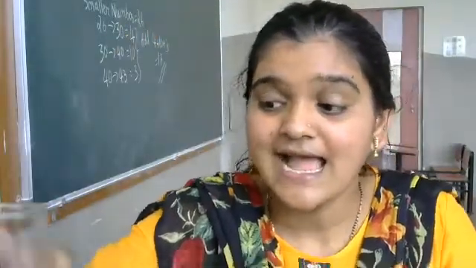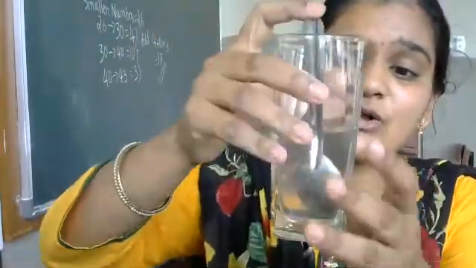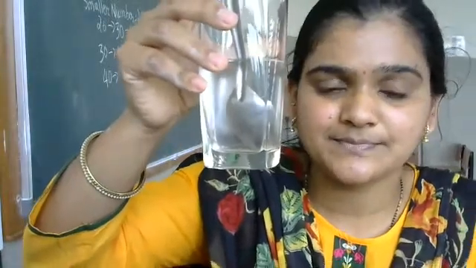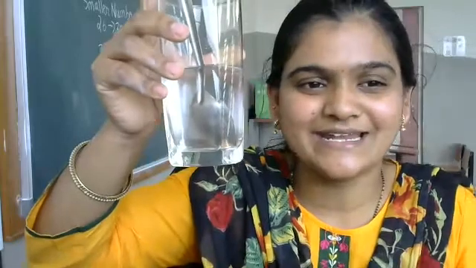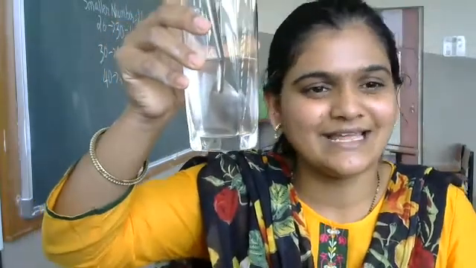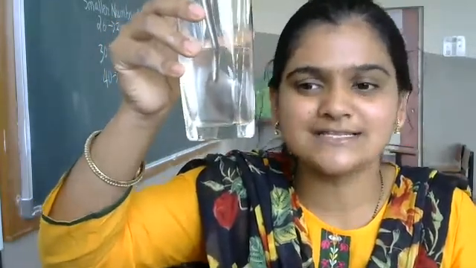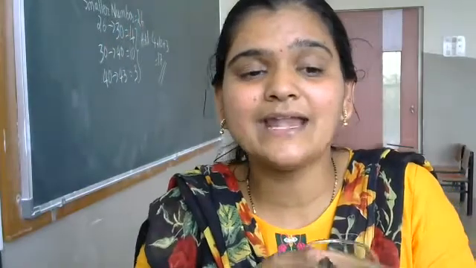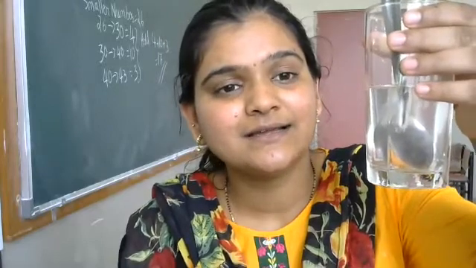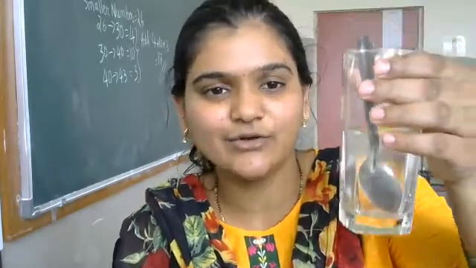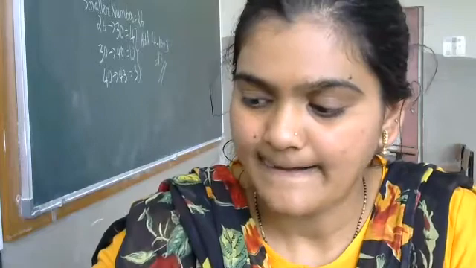After adding, we call it a salt solution. If I am adding sugar to water, it will be called a sugar solution.